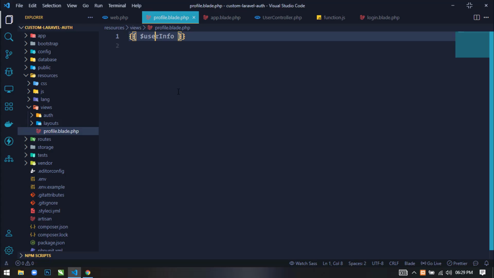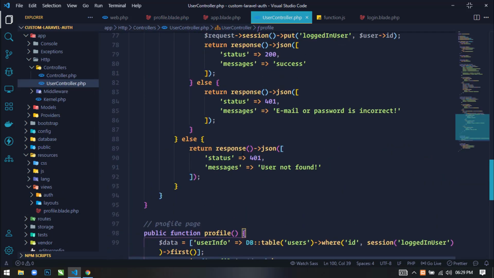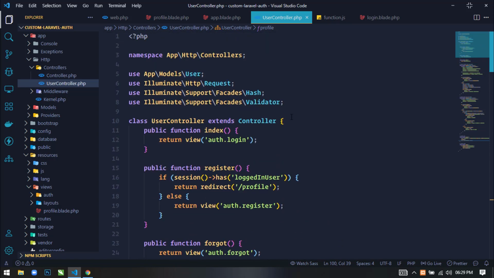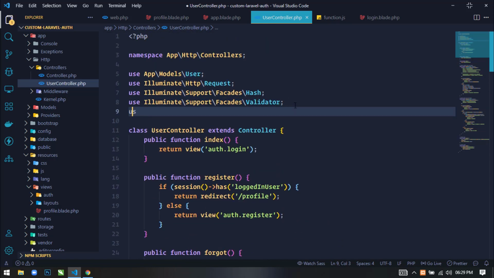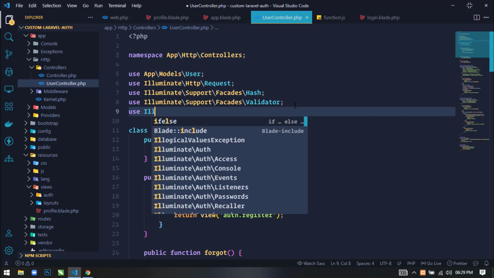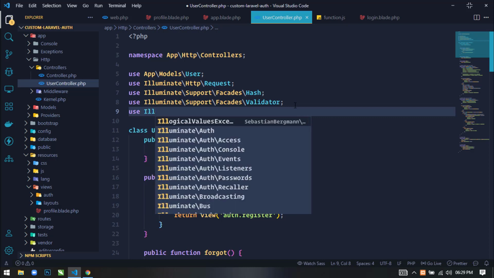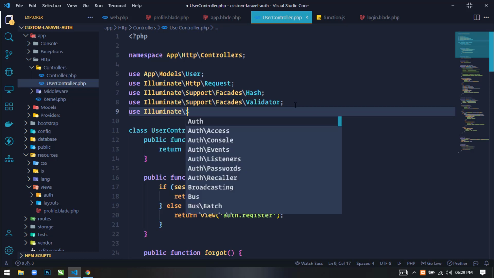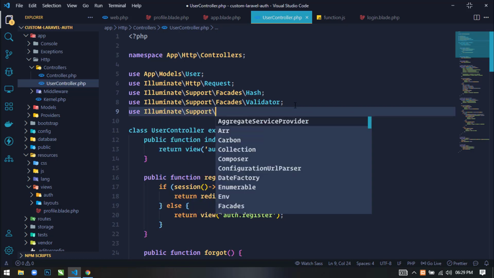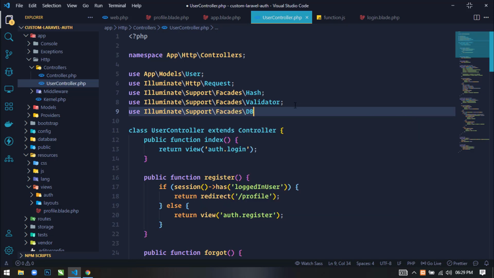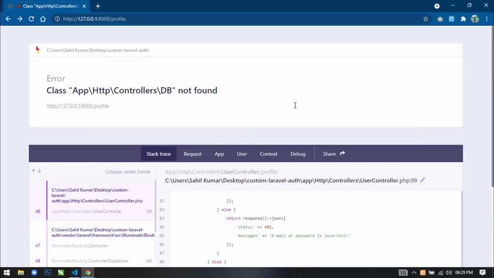Okay, so here you can see DB class is not found. So go to the UserController.php file, and here we have to import the DB class at the top. So just come here and write use Illuminate\Support\Facades\DB. Okay, save this. Now just come here and refresh.